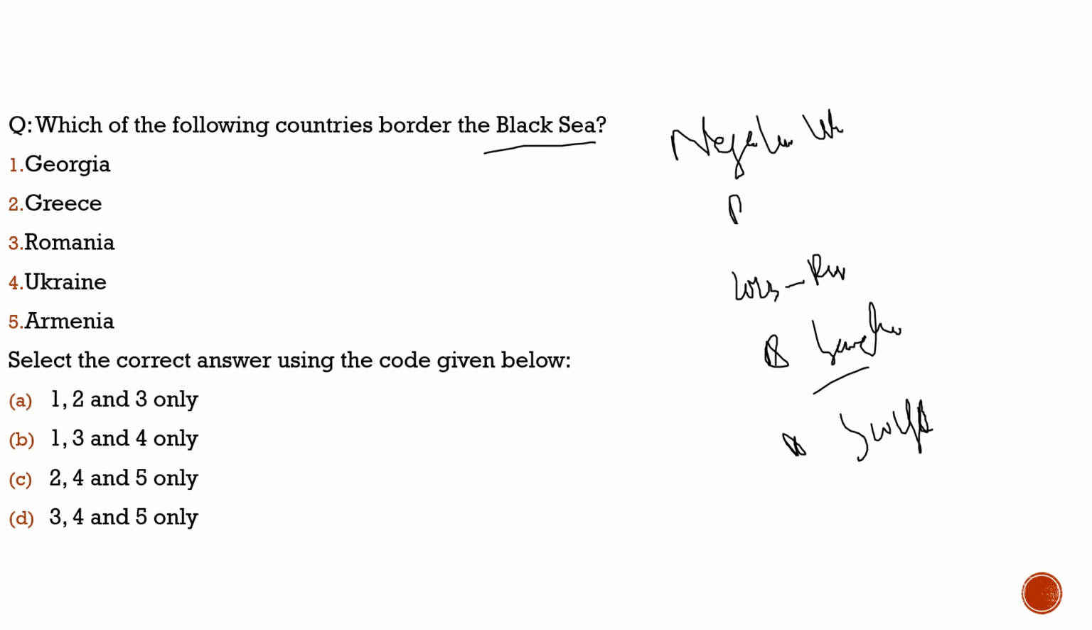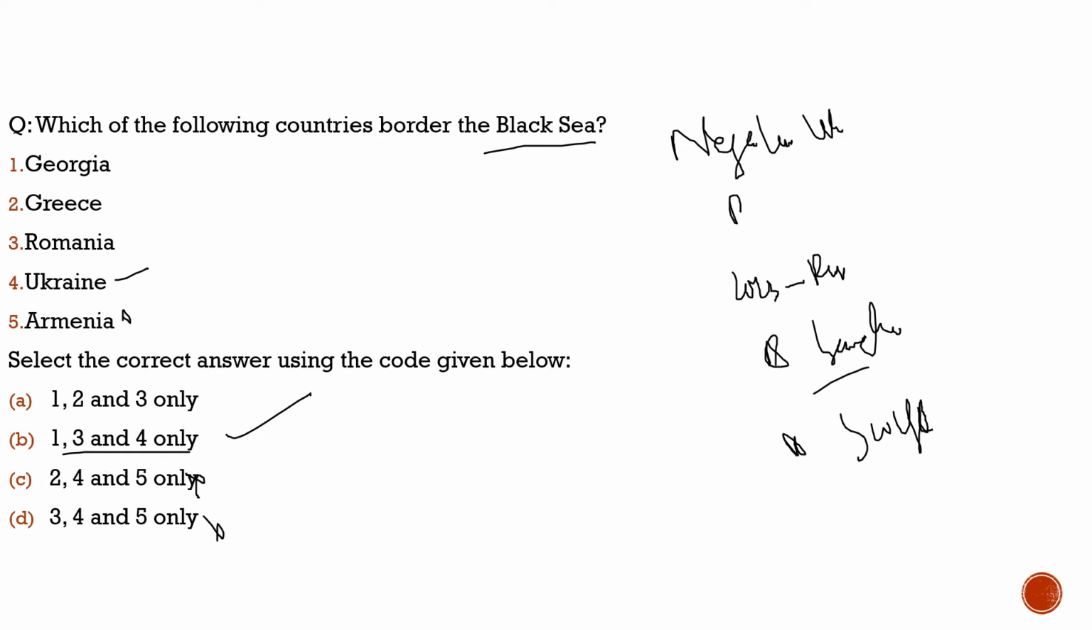Does Armenia border the Black Sea? No, Armenia does not border the Black Sea, so we can eliminate option C and option D. Does Ukraine border the Black Sea? 100% Ukraine borders the Black Sea. So here, the only option with Ukraine is option B. So option B would be the correct answer.